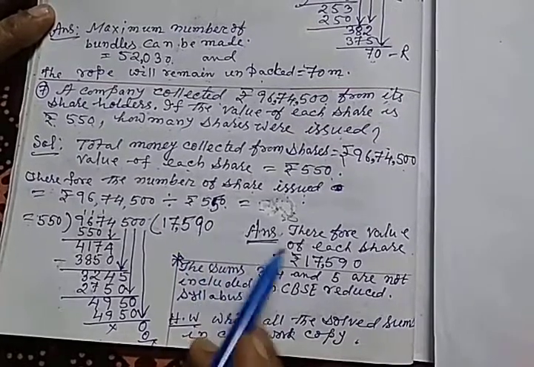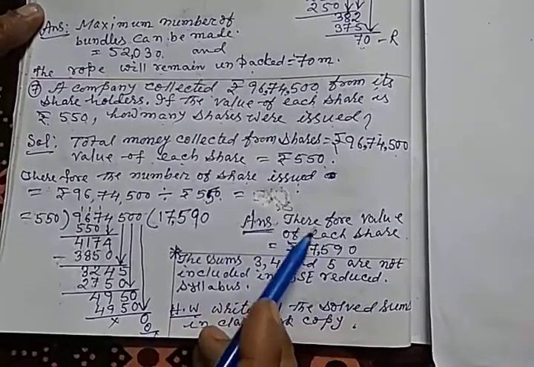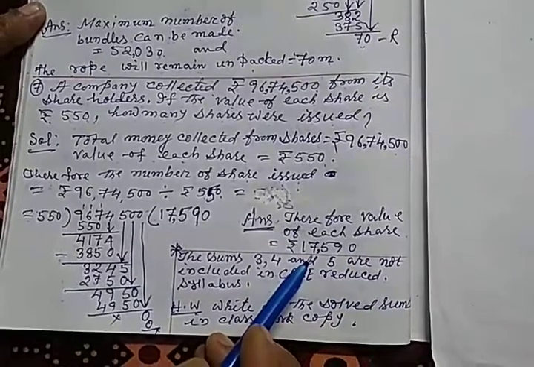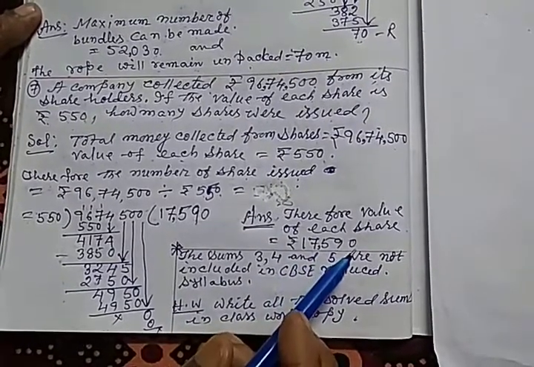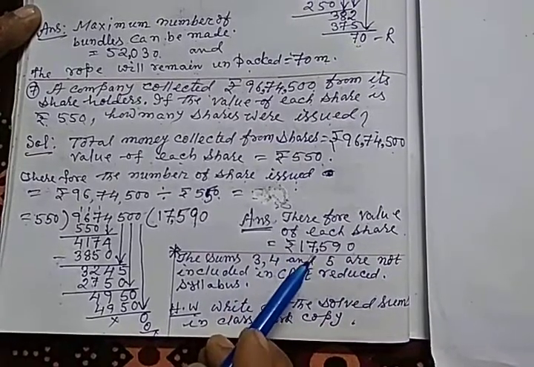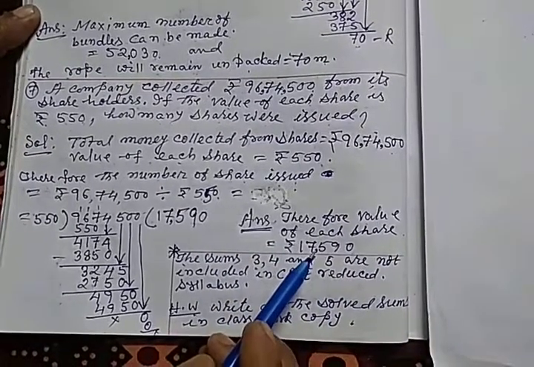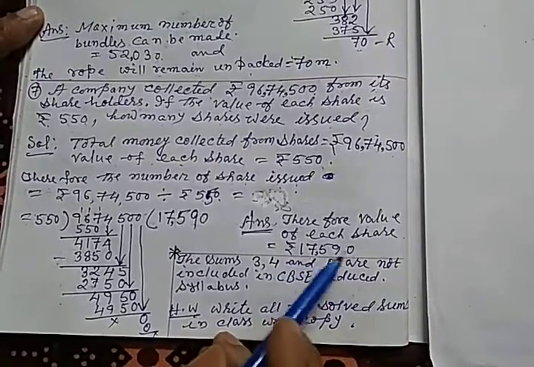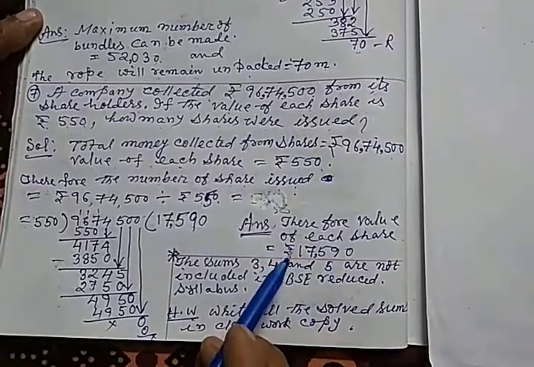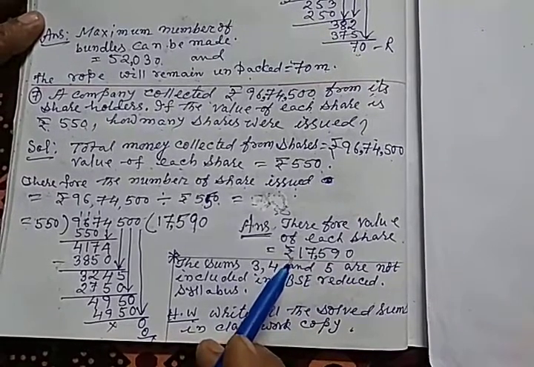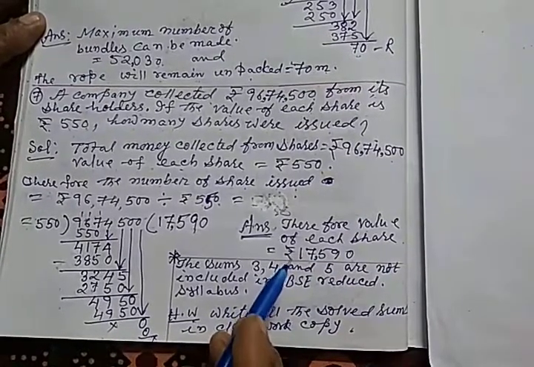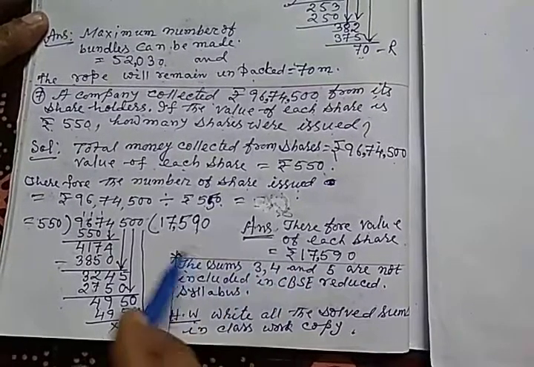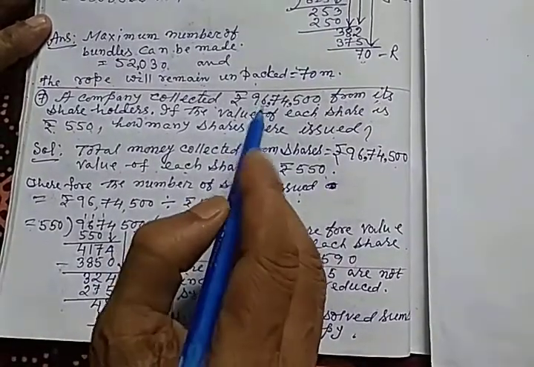So we can write the answer: therefore, the number of shares issued is 17,590. At this cost, the company sold each share. Okay, and they collected a total of 96,74,500 rupees.